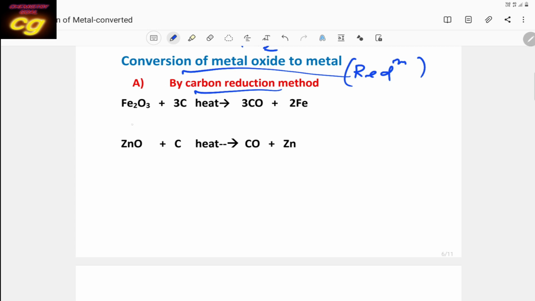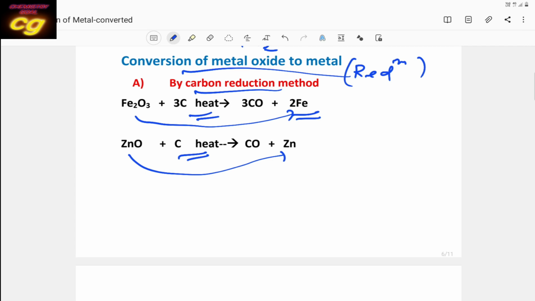You see, iron oxide when heated in presence of carbon gives iron. The oxide is converted to metal, that is reduction. Zinc oxide is converted to zinc metal using carbon. In both cases carbon is used and the process is heated strongly. Then the corresponding metal is obtained by reduction of the oxide ore. So this is called carbon reduction.